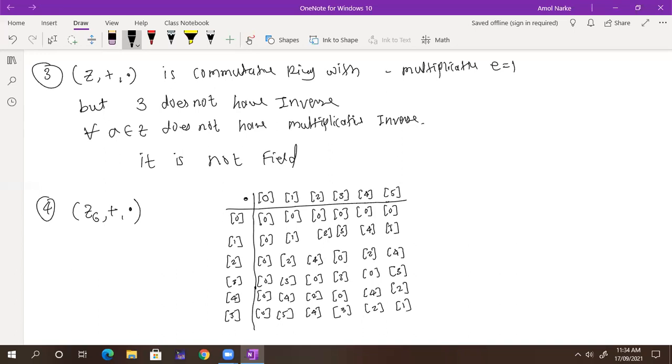So if you can see, every element belongs to Z6. Z6 under plus is your abelian group. So here the first condition: Z6 plus is abelian. No problem about that. Second is what? Z6 dot is a semigroup.